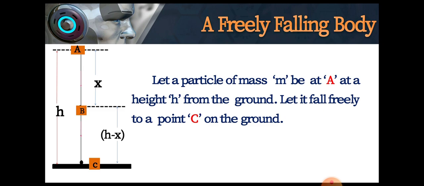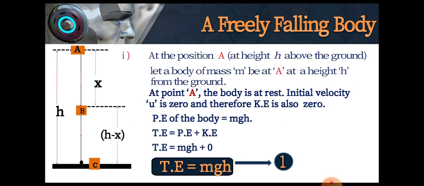To verify this, let us calculate the sum of potential energy and kinetic energy at various positions, say at A, at a height h above the ground, at B, when it has fallen through a certain distance x, and at C, on the ground. Now at position A, the body is at rest.